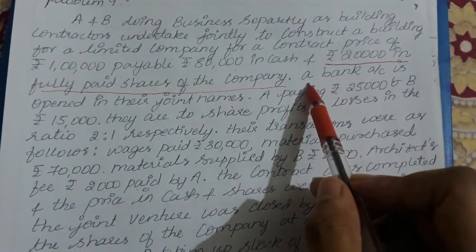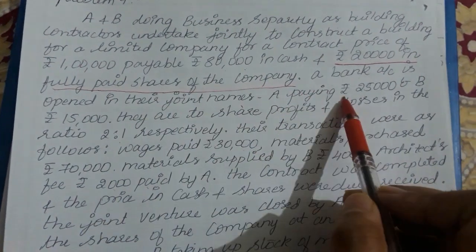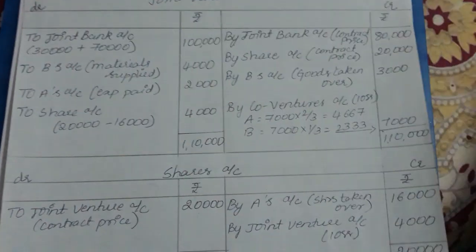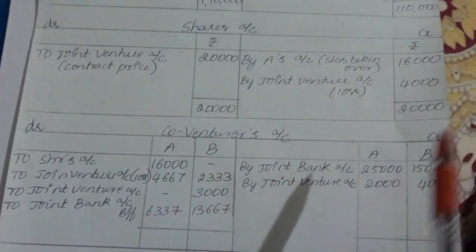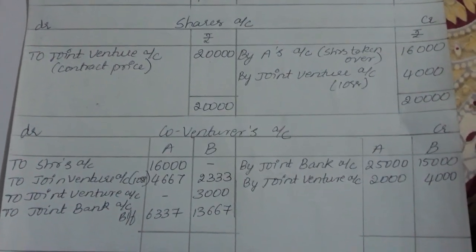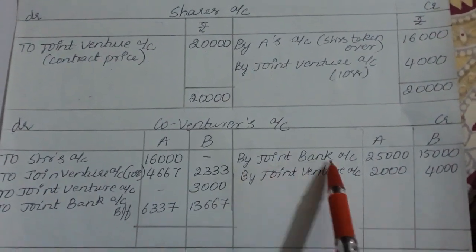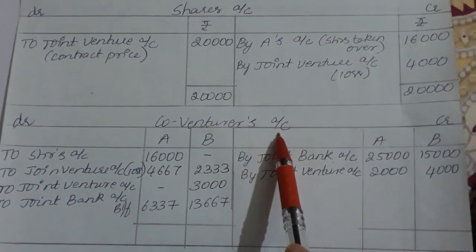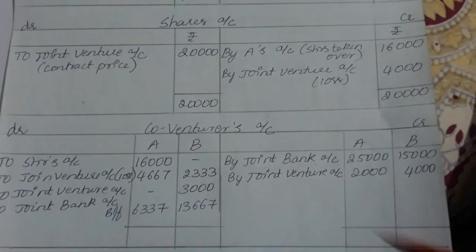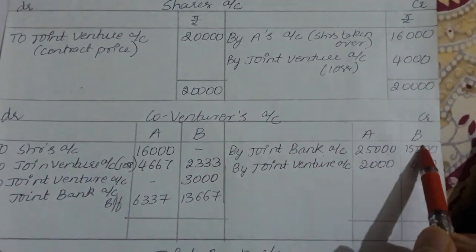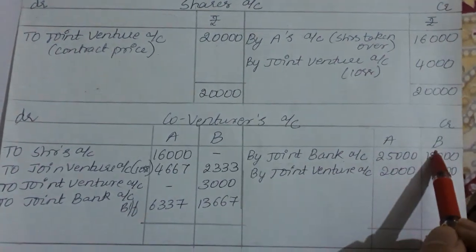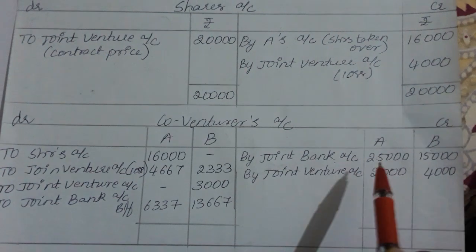The next one was a bank account was opened, with A paying 25,000 and B 15,000, right? So they are giving the money. A and B are contributing the money, so that needs to be entered. By joint bank account, crediting the co-ventures account. The co-ventures account is a personal account, because A and B are persons, so it comes under personal account.